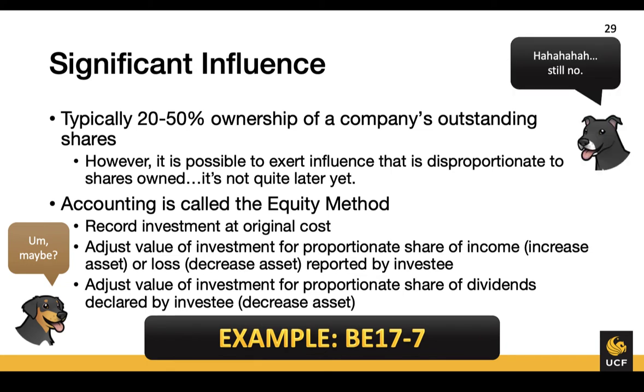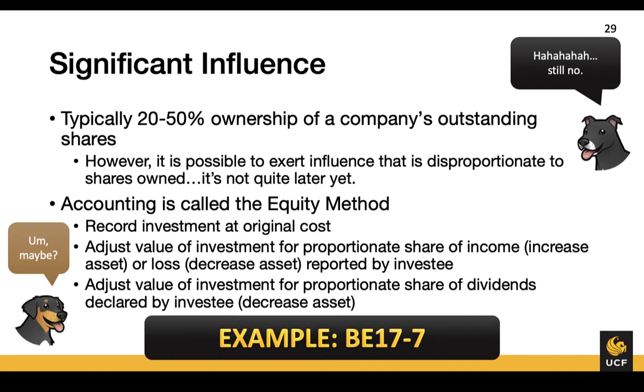Right. So I can put my 2 cents in and be heard, but I don't have any decision-making rights for Apple. In this case, we are going to use the equity method to account for our investment. We will record our investment at its purchase price or historical cost, and then adjust the investment's value anytime the company we invested in reports a profit or loss or pays dividends. We will treat this account as a mini retained earnings for our share in that company.